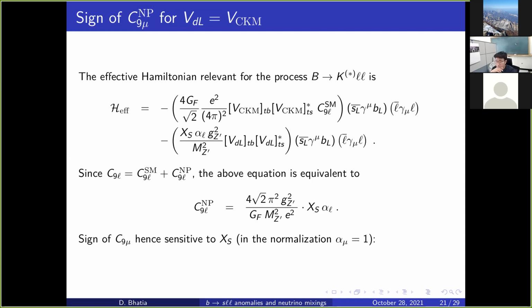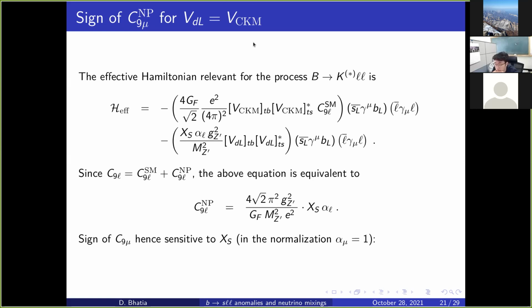So let us start with finding out the effective Hamiltonian for B2SLL processes. The effective Hamiltonian for B2SLL processes can be easily found by integrating out this heavy Z prime, giving us essentially a point or contact interaction between the bs and ll operators. So we can do that, and once we do that, we can find out what the new physics contribution looks like.